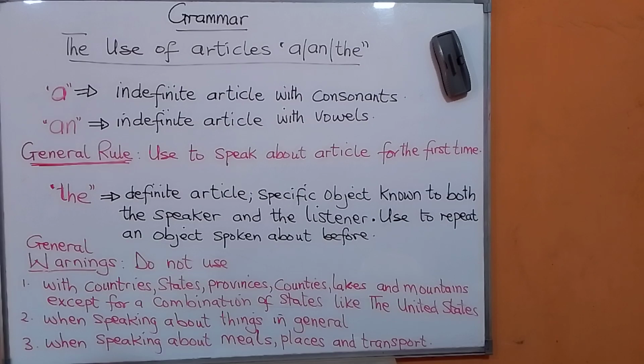So that is that. Today we are learning about the use of articles a, an, and the. We said we use a and an when you are talking about something for the first time. We use the when you are talking about an object that is known both to you and the person that you are speaking to, or to repeat an object that you have spoken about before. That is when you use the.